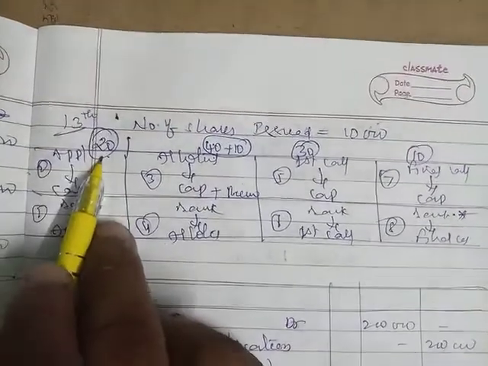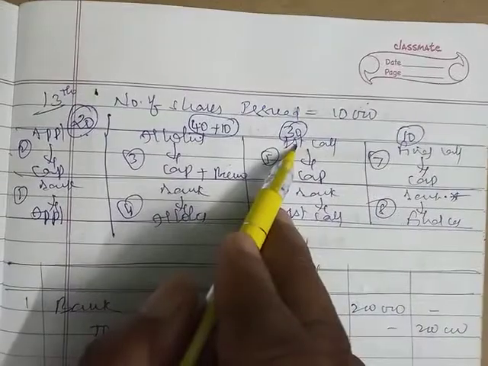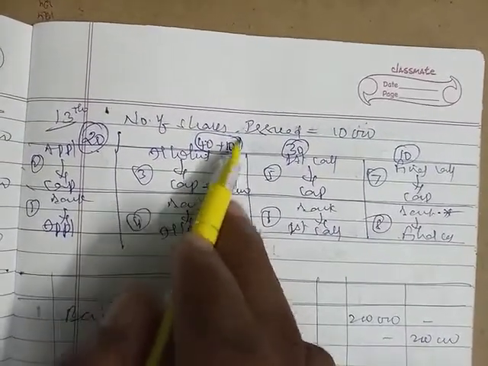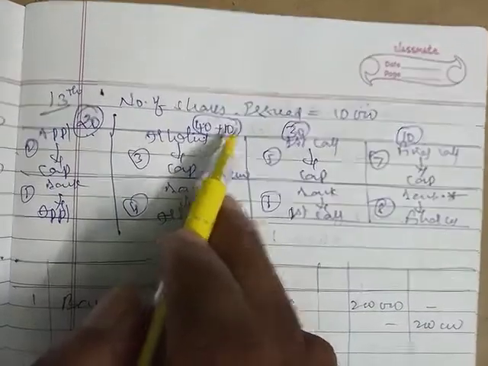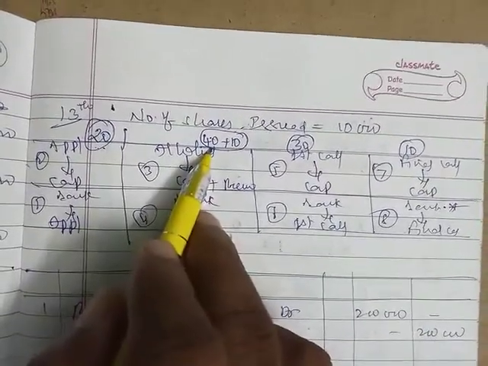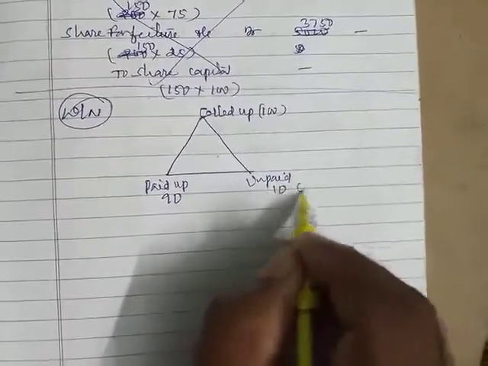Application 20 paid, allotment 40 paid and first call 30 paid. We asked for the premium and he paid it, so by this concept we have to remove the premium. Premium is not forfeited, we don't consider it. So 20 on application, 40 on allotment and first call 30, total 90 rupees he paid up. Unpaid is 10 only, that is the final call only.